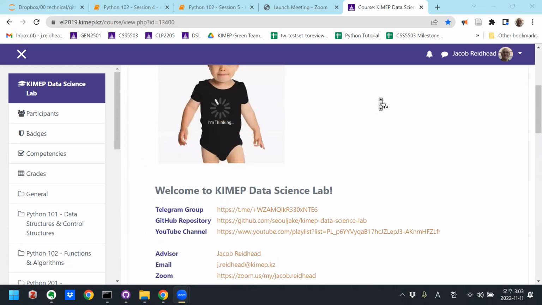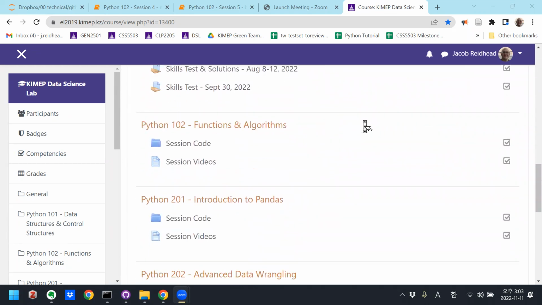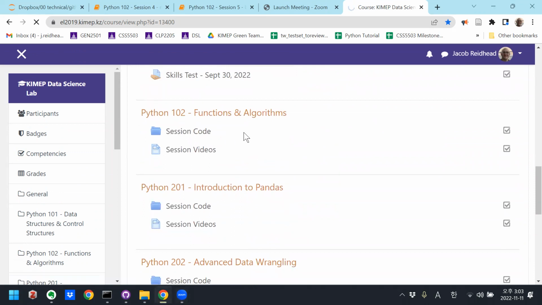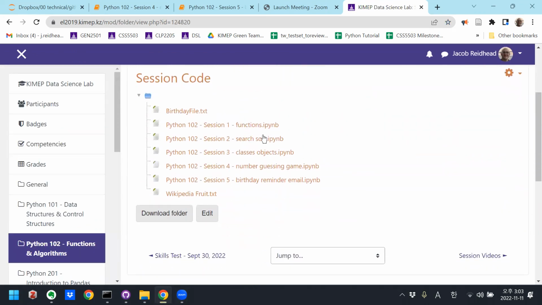I've updated all the code for Python 102. This includes session code for sessions 1 through 5, including today's code. The code for today is fully fleshed out, and also uses this text file, the birthday file. So for today, you'll need to download the session 5 Jupyter Notebooks file, as well as this birthday file .txt.